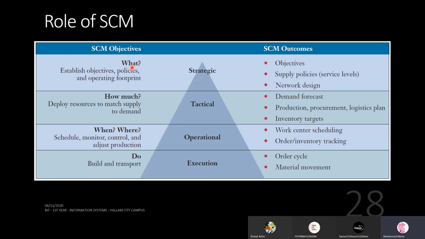Then at the strategic level, you want to set specific objectives and policies. So you come up with supply policies: how you are going to operate, what is the framework you're going to work with. So at different levels of the business, that is how the SCM objectives come up with these outputs. That is given here.